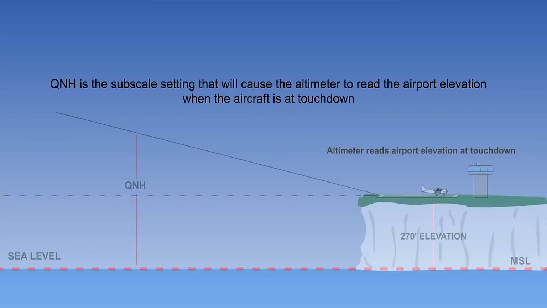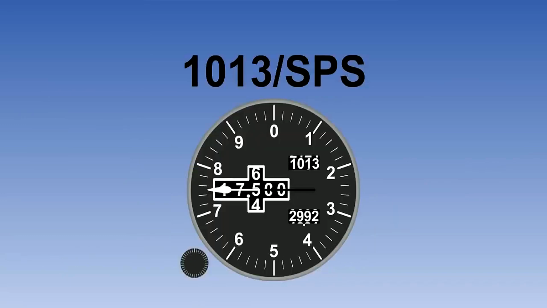But this is not the correct definition because of the possibility of temperature errors. The definition to be used is always the one we have just given. Look at it now and remember it. QNH is the subscale setting that will cause the altimeter to read the airport elevation when the aircraft is at touchdown. Standard pressure setting, or 1013, is what we set when required to fly flight levels.